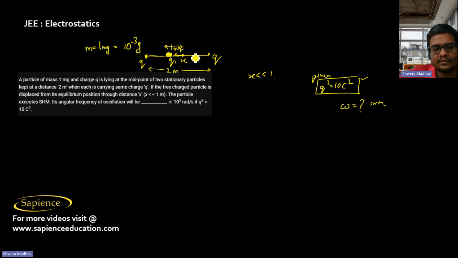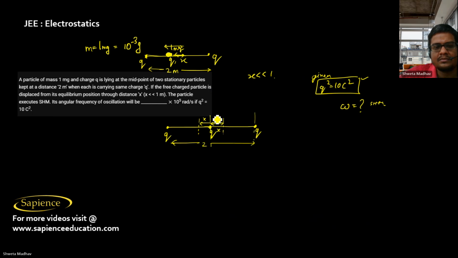So now it has been displaced by a distance x. Now this is charge q, this is also charge q, this is also charge q. This is x. Now this has been displaced by a length x. One meter length, since this is the midpoint.